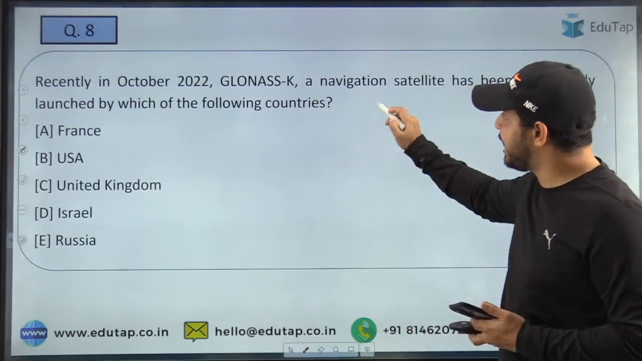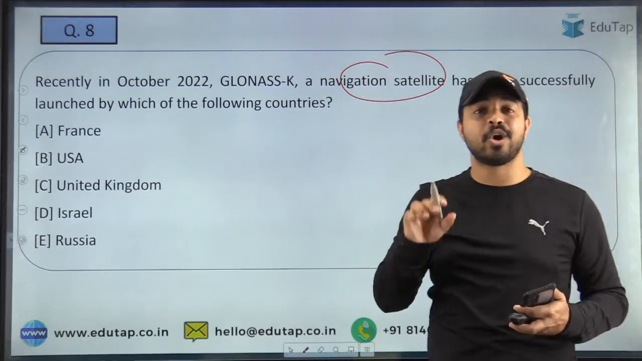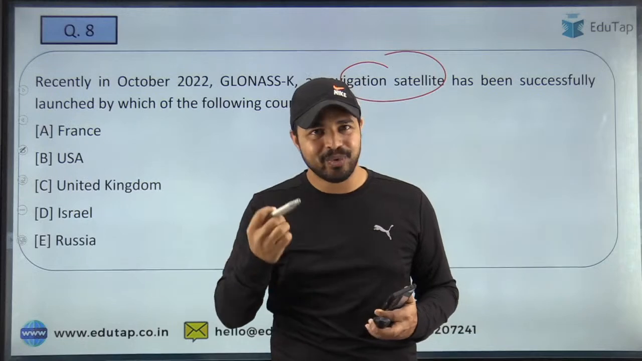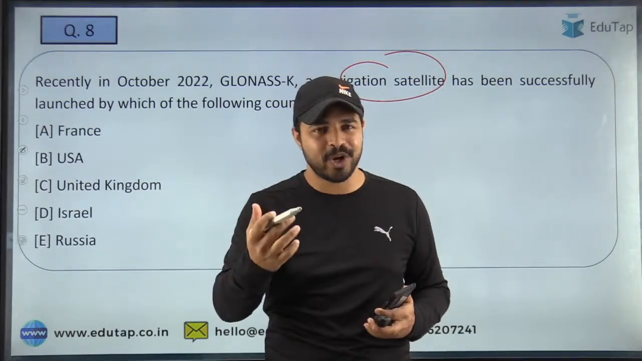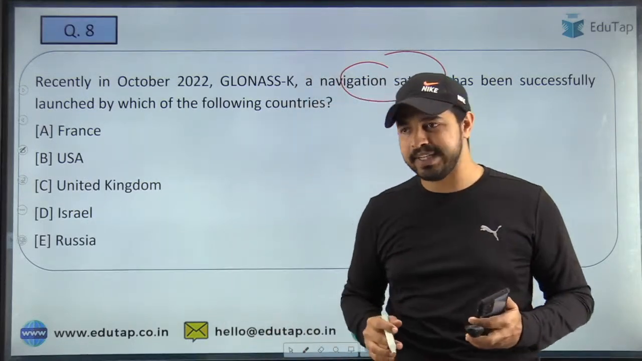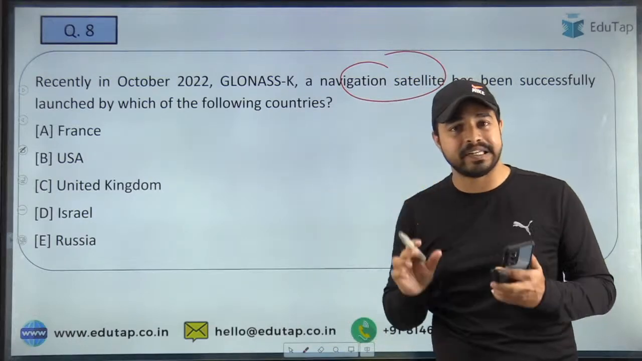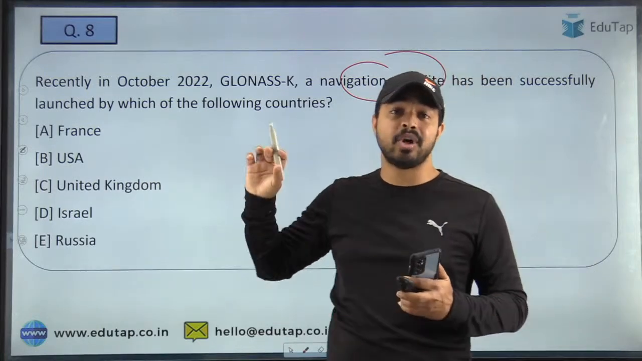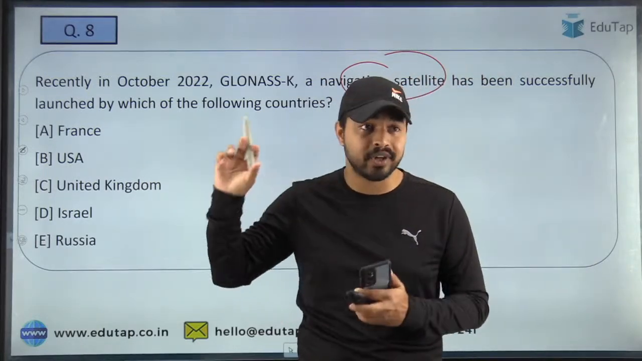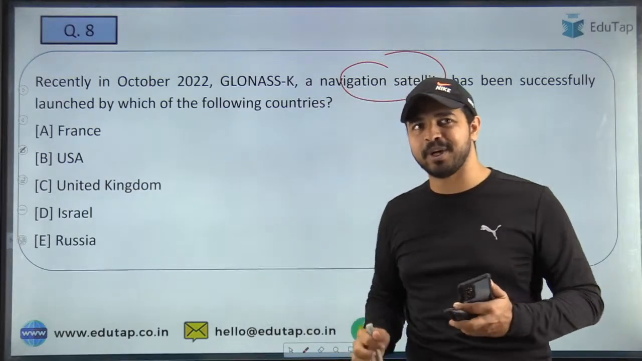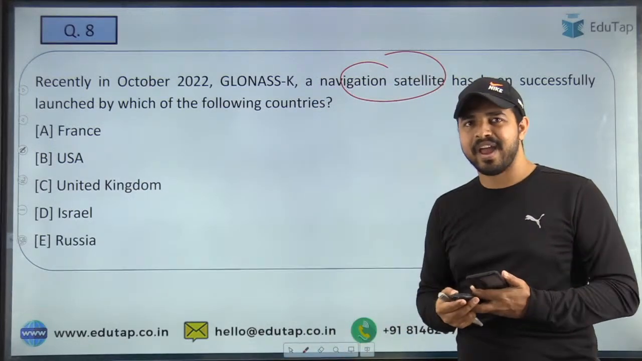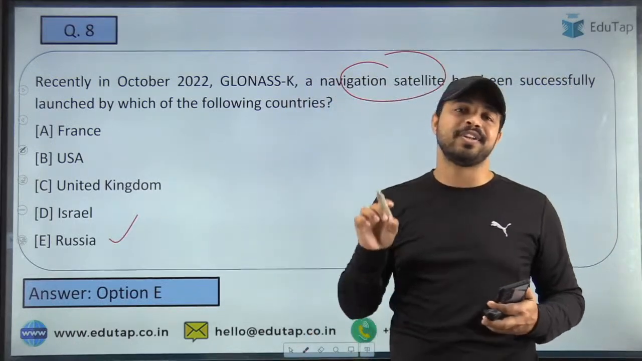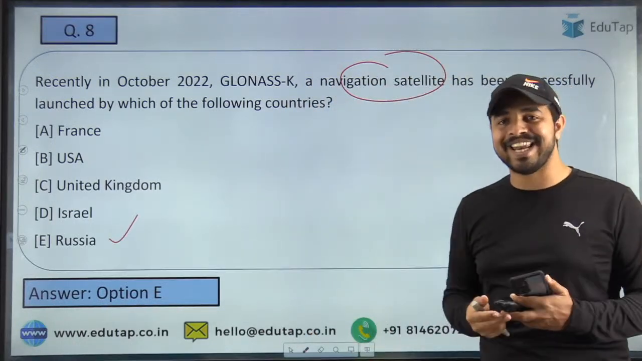So GLONASS navigation satellite, you have to tell which country has recently launched the satellite. GLONASS is a navigation satellite, and recently this country launched it. You are required to tell me the name of that particular country. See, let me give you a hint that this country is basically in the news since past 9 to 10 months on a regular basis, but not for good reasons. So what is the name of that particular country? And absolutely right, that is option E, Russia. So Russia is the name of that country which has recently launched its GLONASS K navigation satellite.